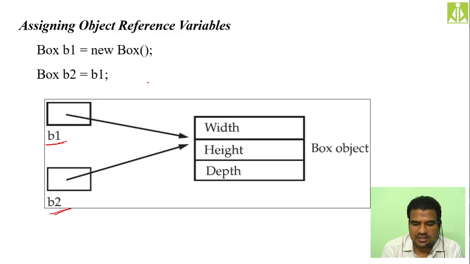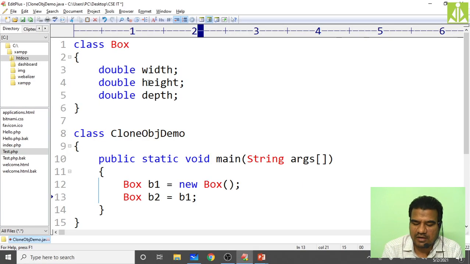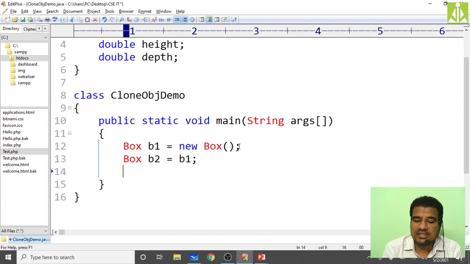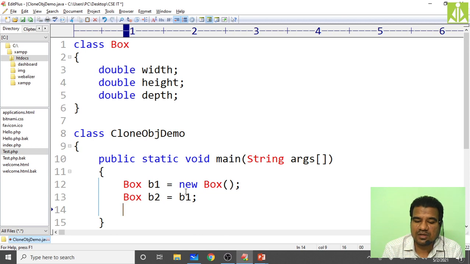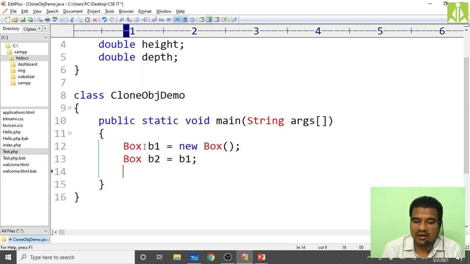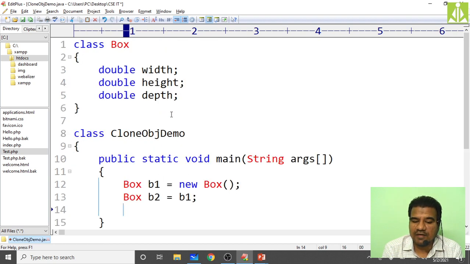So now what will happen? The same thing will happen. b1 and b2 both are pointing to only one object, only one memory location. So now I will initialize this height, width and depth using b1, and I will calculate the volume using b2, and we'll try to print that volume, and we'll print the variables as well.